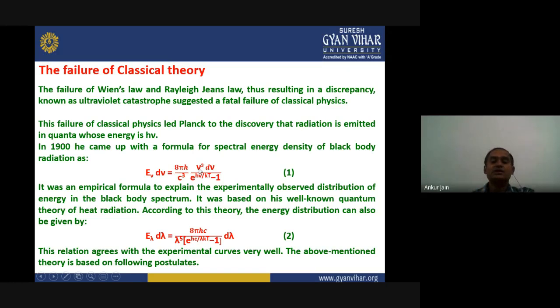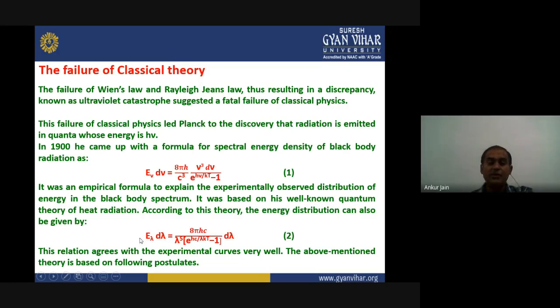It was a totally empirical formula based on the experimental results, and it was given to explain the experimentally observed distribution of energy in the black body spectrum. It was based on his well-known quantum theory of heat radiation, and according to this theory, the energy distribution can be given in terms of wavelength also, which can be written as E lambda d lambda equals 8 pi hc upon lambda to the power 5 into e to the power hc upon lambda kT minus 1, into d lambda.